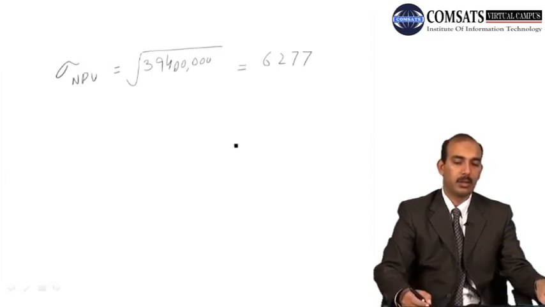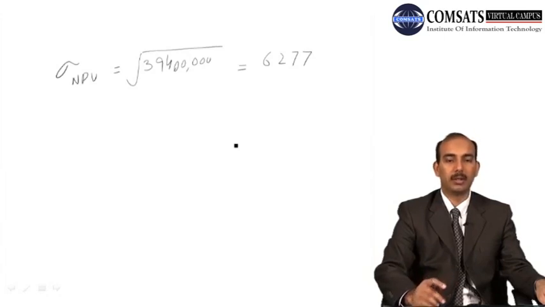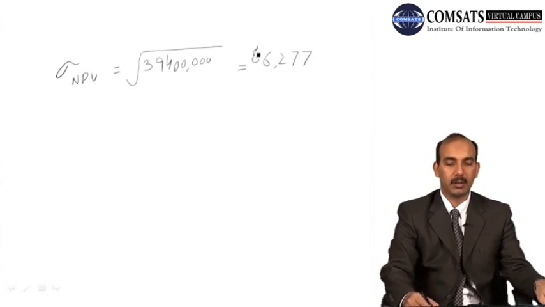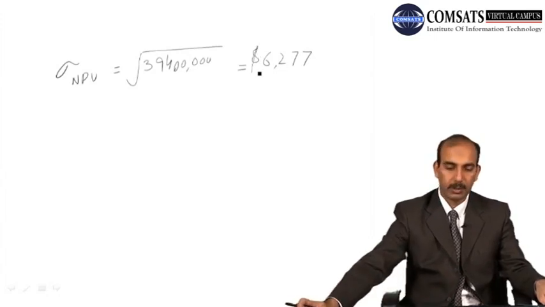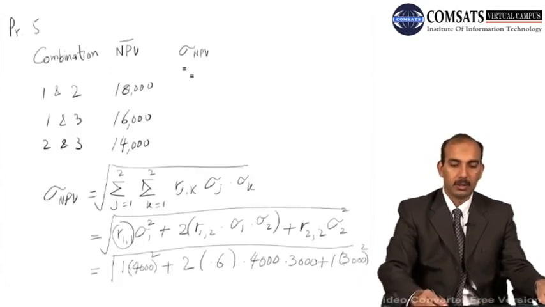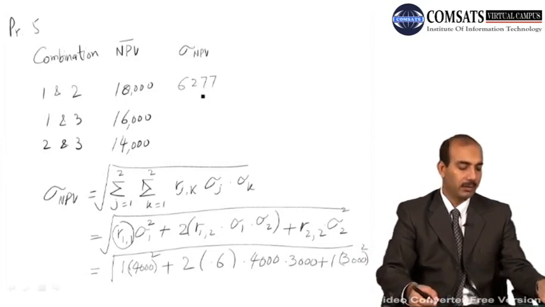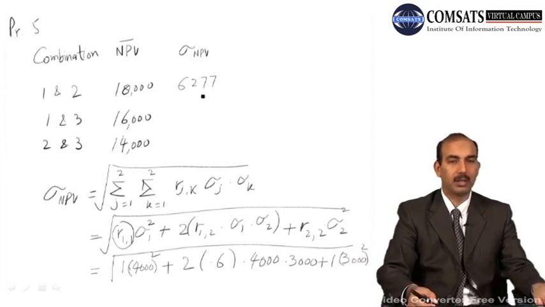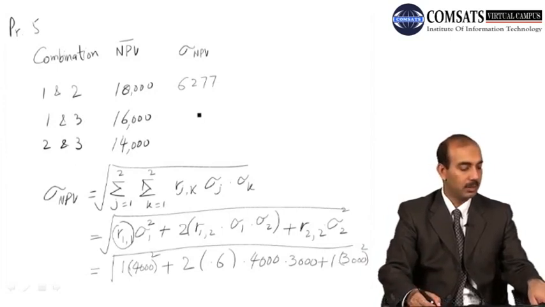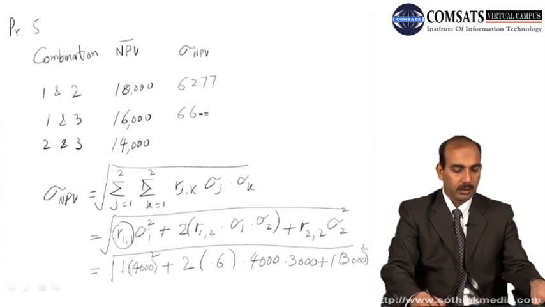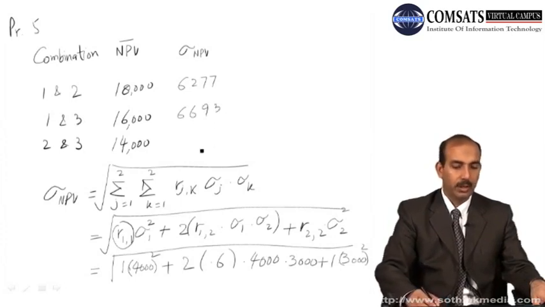So the standard deviation between proposal 1 and 2 is equal to $6,277. So let's put it in the table here, 6277. And likewise, when we solve it for the rest of the combinations, that is between 1 and 3, and we solve it and we get the standard deviation equal to 6,693 and 6,083.